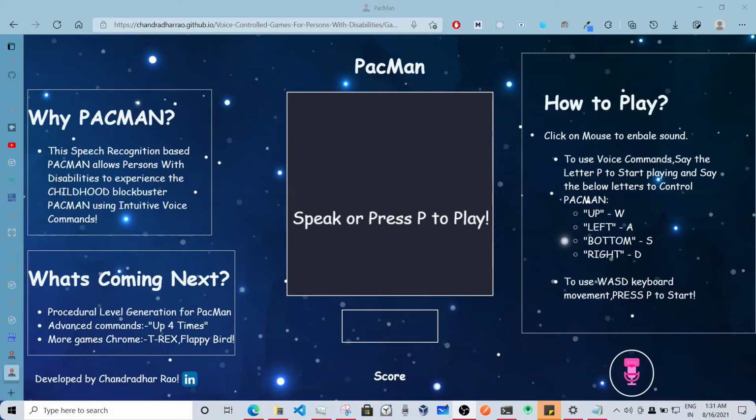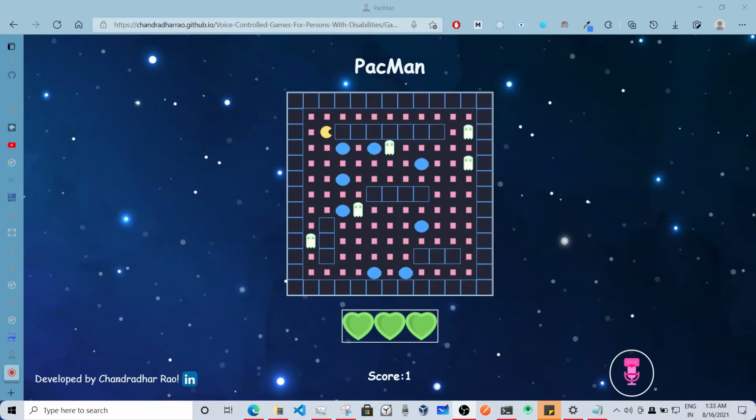We start playing the game by saying either the play command or we press the P button on the keyboard. Let me show you that. Play. As you can see, this is the home screen of the game. This is where the game starts. First, I'll show you the keyboard and mouse demo.